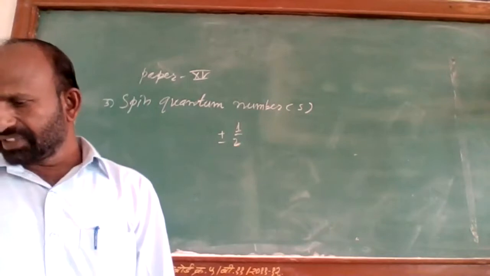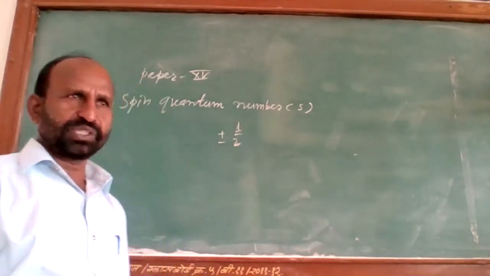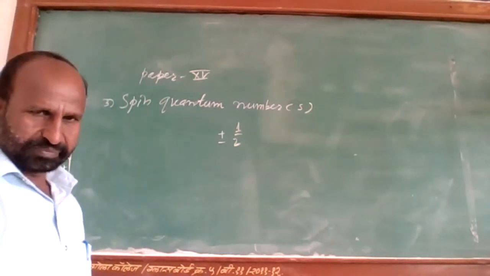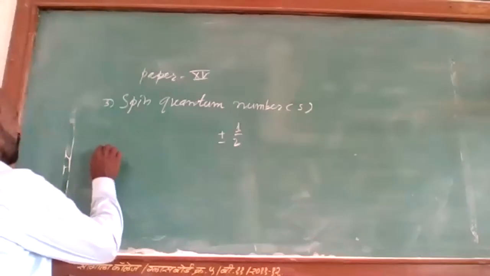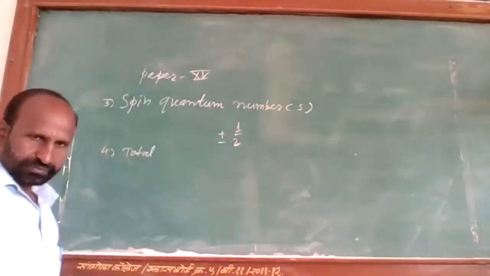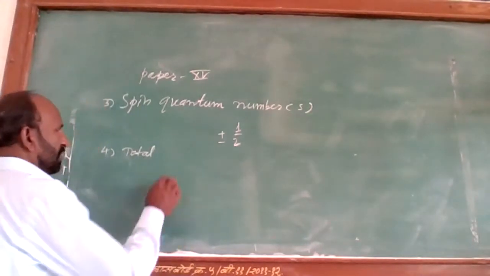It means the energy possessed by the electron due to the spin motion gives us the spin quantum number. Then the fourth quantum number is the total angular momentum quantum number, the total quantum number.